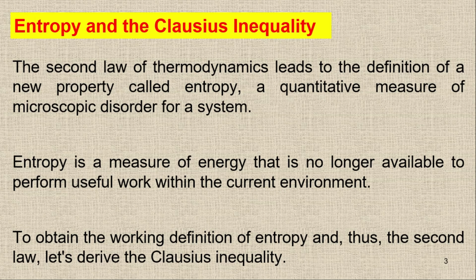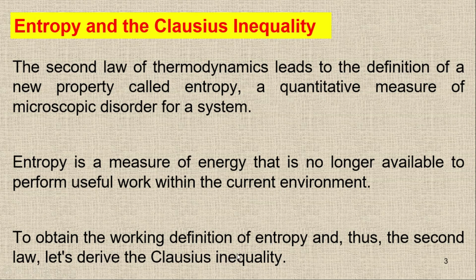So how can we get the equation or the definition of entropy? In order to find a relationship, we have to check the Clausius inequality.